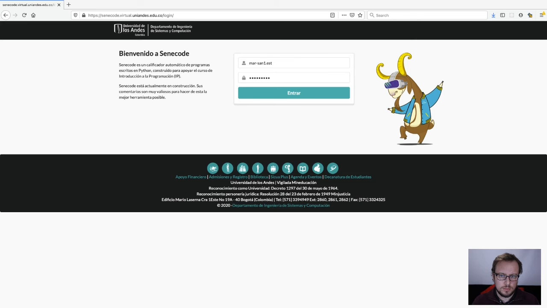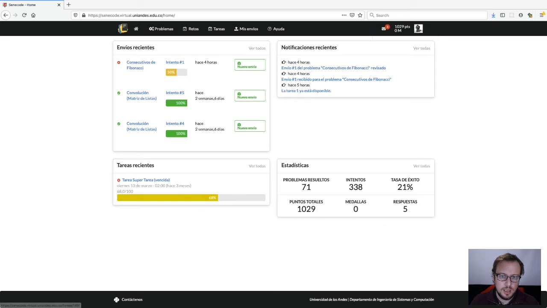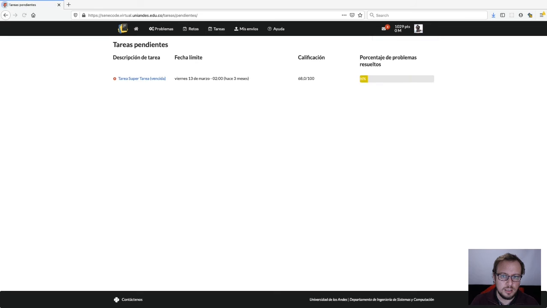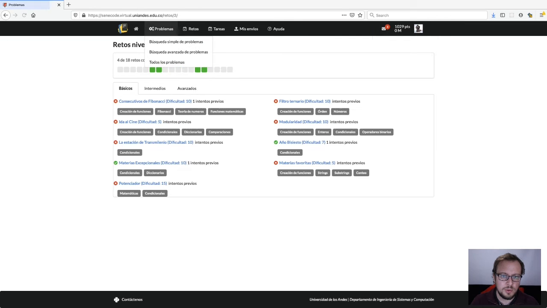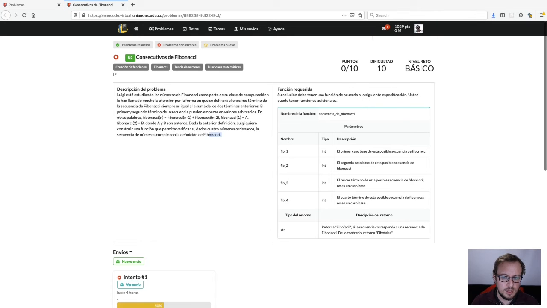Now I want you to see the platform at work. This is the main screen of the platform, and I'm going to log in as a student. Here, this is my homepage, and here I can see the homeworks I have assigned, or I can also go and navigate the different problems that are available on the platform. I'm going to select now one particular problem. Here there's a statement of the problem, and here there's the specification of the function that I have to implement in order to solve the problem.